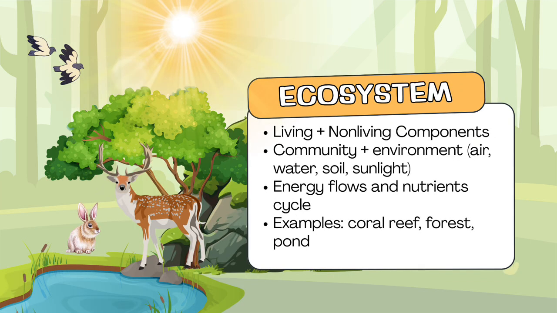Now we have the ecosystem. It is made up of a community of living organisms and their non-living environment, such as air, water, soil, and sunlight. Ecosystems involve energy flow and nutrient cycling, which maintain balance in nature. Examples are a coral reef, where fish, algae, and other organisms interact with water and sunlight; a forest, where trees, animals, and soil work together with sunlight and rain; and a pond supporting both plants and animals along with water quality. Which means ecosystems are essential because they support life and provide resources for survival.